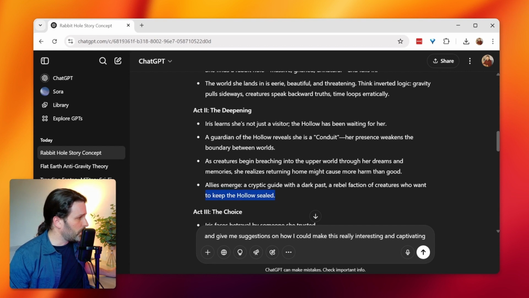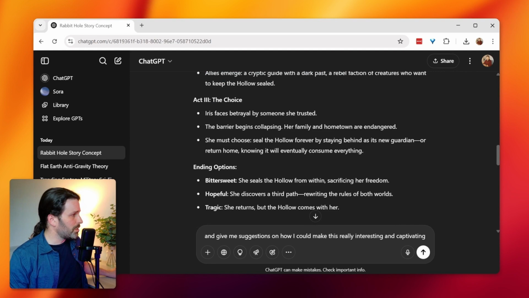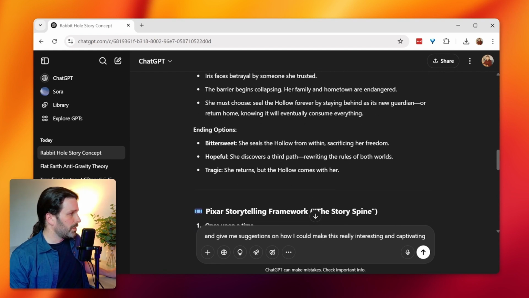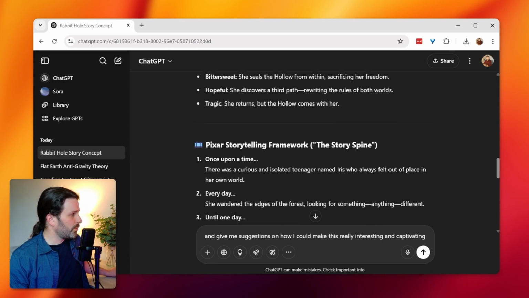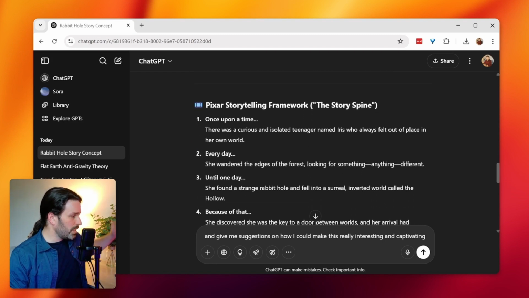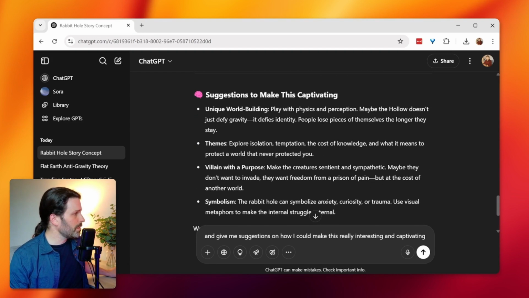And so now I'm reading through this like, ooh, act two, this is actually kind of good. This is kind of interesting. I didn't even think about this part. So I might copy that over to my novel thing and start building that out. Here's act three and different ending options. Now, if we follow the Pixar story framework, this is kind of interesting. This once upon a time, every day, until one day, because of that, right?